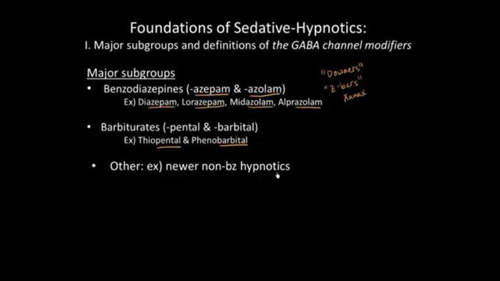So next we see the intermediate acting barbiturates. The action is 4 to 8 hours, and the examples are amylobarbital and butobarbital. So next we see the short acting barbiturates. Their acting time is less than 4 hours, and the examples are secobarbital, hexobarbital. So next we see the ultra short acting barbiturates, and the examples are thiopentone and methohexital. So thiopentone and methohexital are ultra short acting barbiturates.